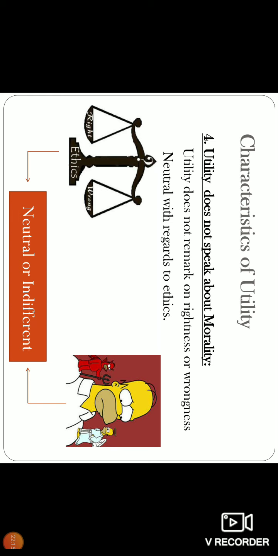Because even cigarette, it is bad to the society. Or drinks, alcohol, or any kind of drugs, it is not at all useful, but it has utility. Therefore, if it spoke of rightness or wrongness, or usefulness or uselessness, it would have to speak of rightness and wrongness. So therefore, it doesn't speak rightness and wrongness. Always it speaks neutrality or indifference. Utility becomes indifferent. Indifferent means neither says right nor says wrong.